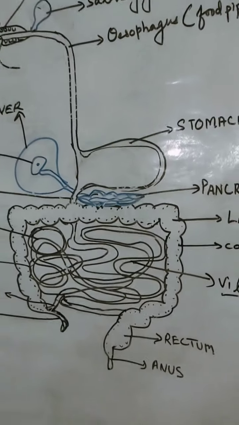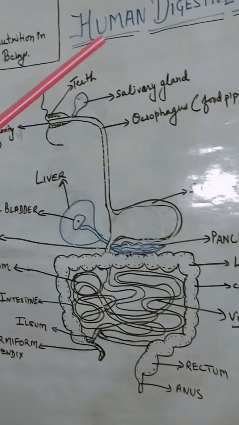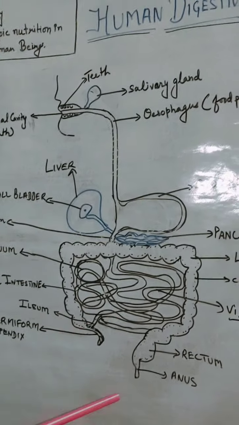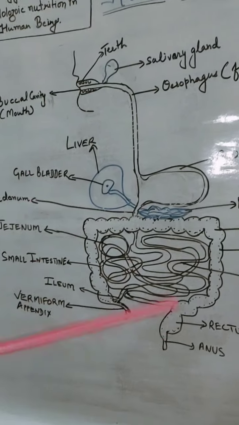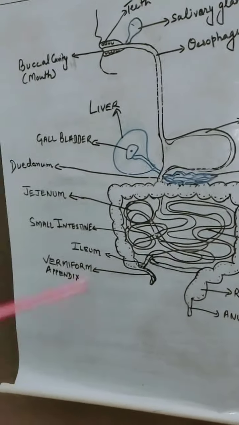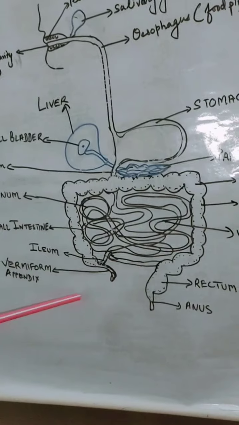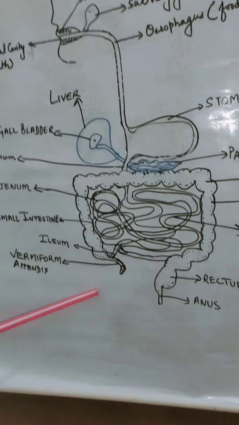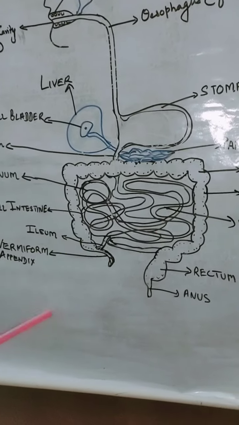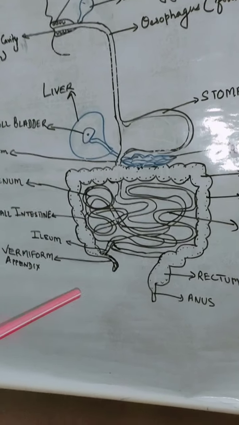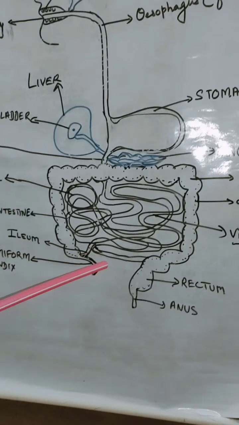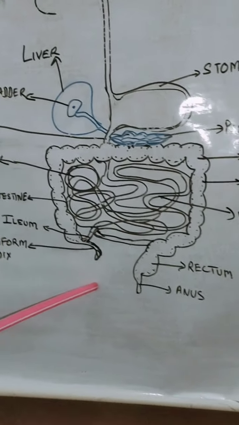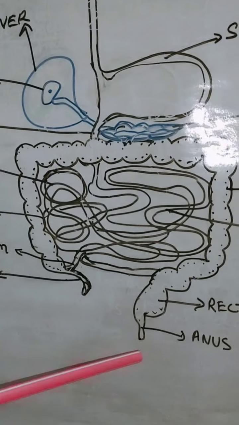So this is all about our human digestive system, how digestion occurs in our body, and what the different organs of the human digestive system are which participate in this process of digesting food and absorbing it in our body for utilizing energy from it.